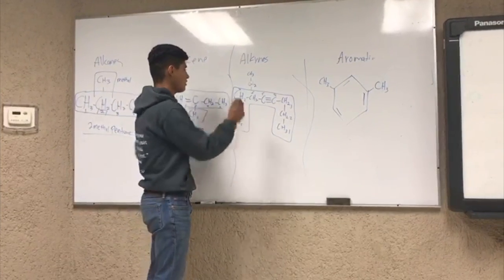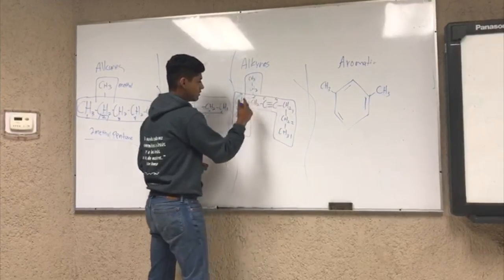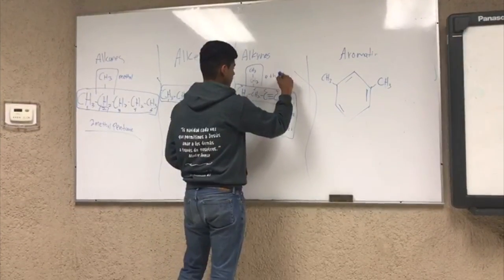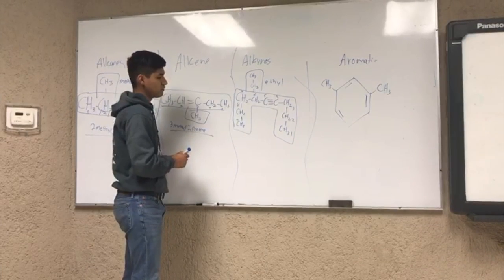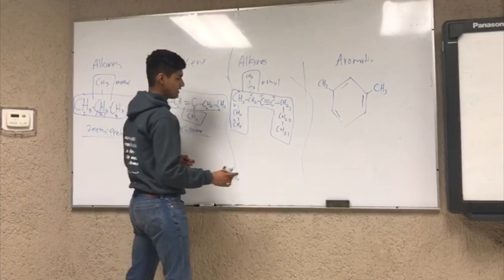Then we need to take the alkyl group. So as you can see, here is the alkyl group, and this is ethyl. So we are going to name this alkyne as the alkenes.